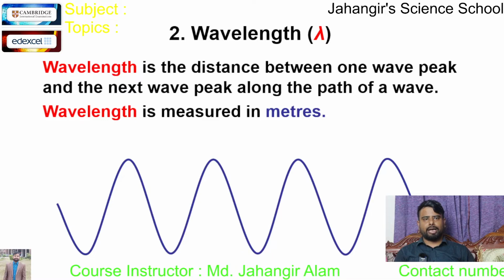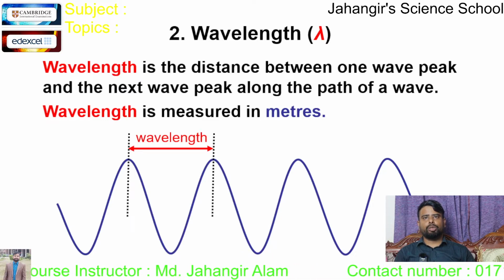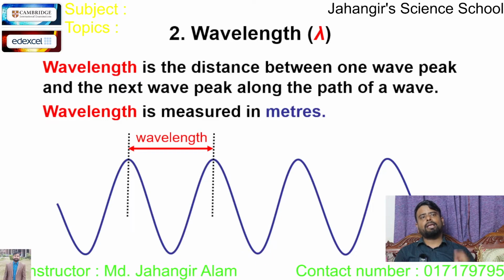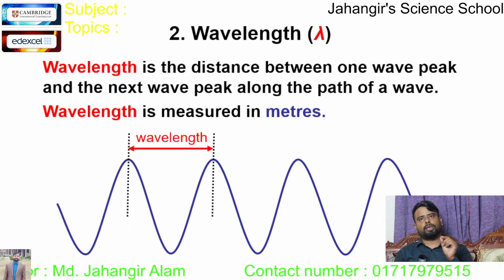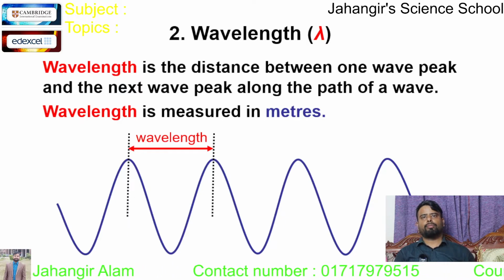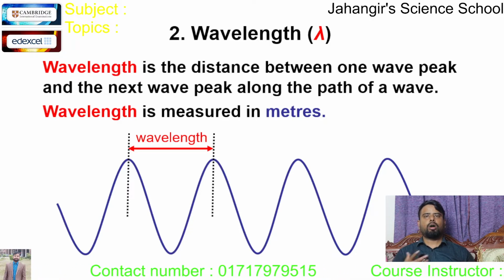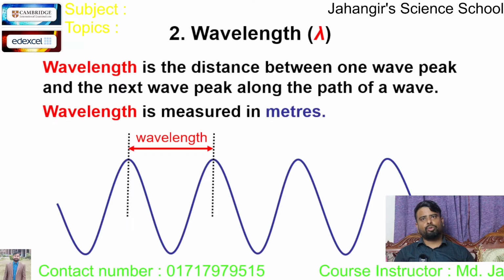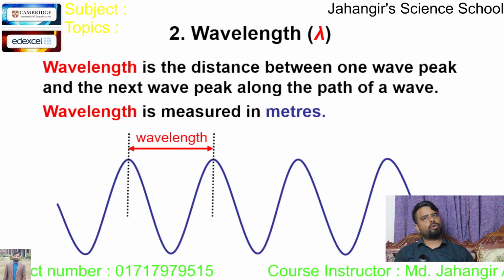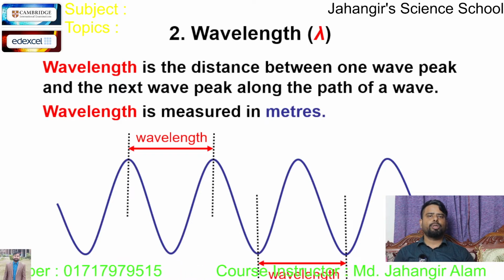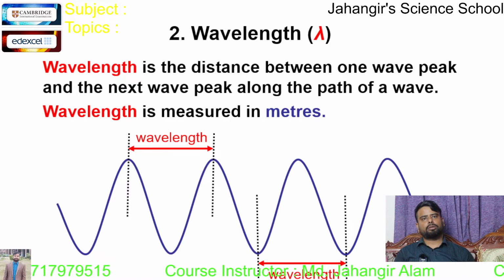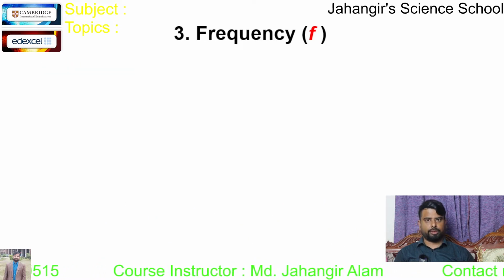So look at the diagram here. So distance between two successive crests. Crest is the peak position, positive peak position of the wave executing particle. And the negative peak position is known as trough. So distance between two successive crests is known as wavelength. Also distance between two successive troughs is known as wavelength.